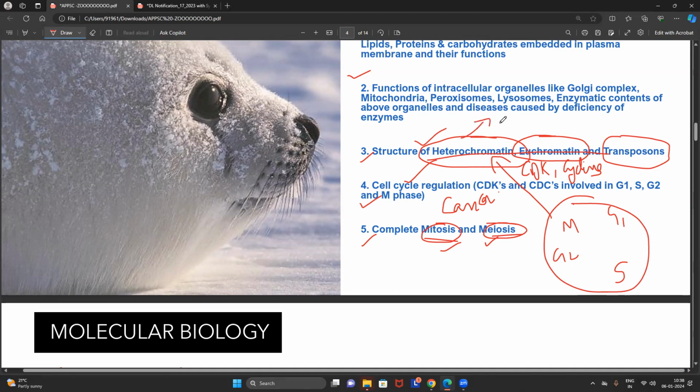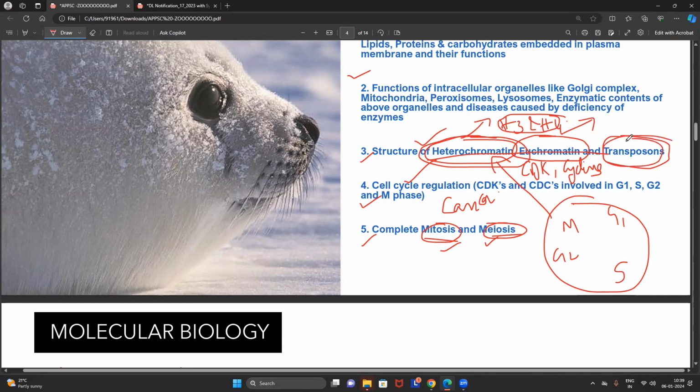In heterochromatin, what kind of proteins are involved? For example, the H3 and H4 histone proteins. In euchromatin, what kind of modifications do H3 and H4 undergo? Whether they are undergoing methylation, acetylation, or phosphorylation. Same with heterochromatin also. These kinds of tricky questions we can expect in the exam. And again, they will raise questions about telomere and centromere.